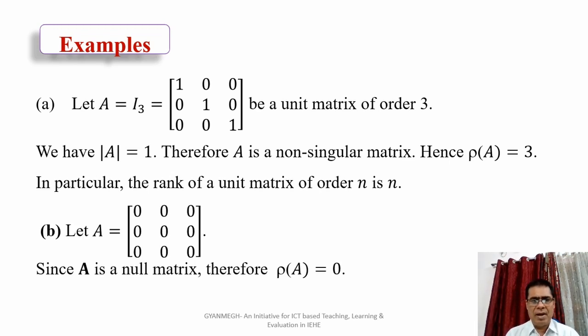Now we see the matrix A which is the zero matrix of order 3. Clearly the determinant of the matrix A is 0, hence we say that the rank of this zero matrix is 0.